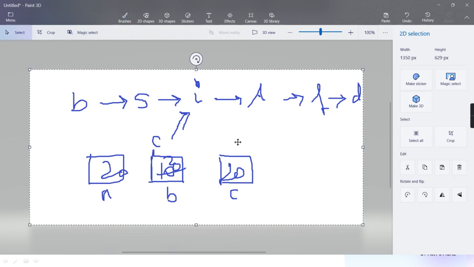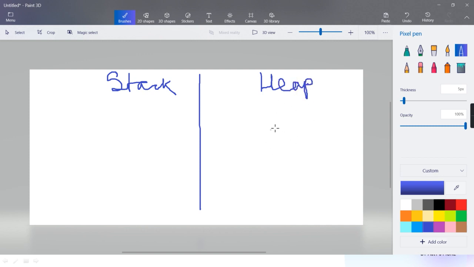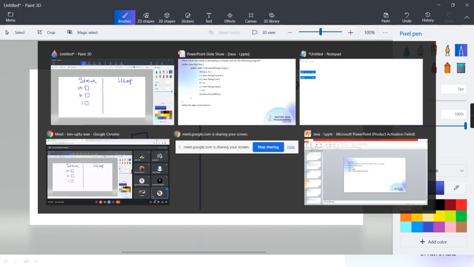Pictorially I'll try to show you, so that it becomes more clear. On this side is your stack, and this is the heap side. Heap means where the actual objects are created, and the references of the objects are kept in variables on the stack side. So we have three reference variables. And please remember, in Java, reference variable means objects and objects means reference variable. This principle is the same in Python also. So A, B and C are three reference variables.